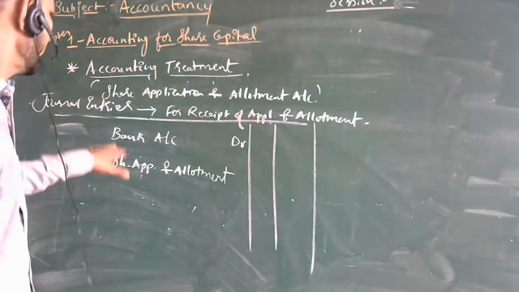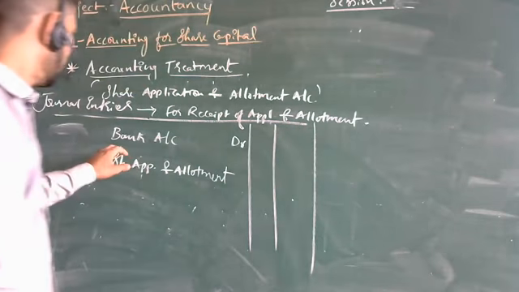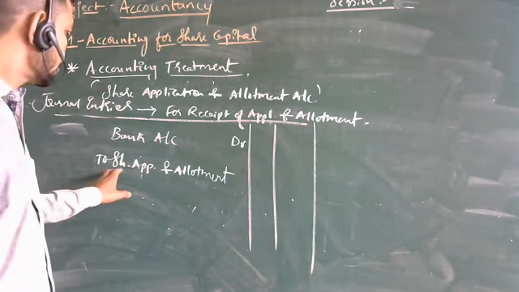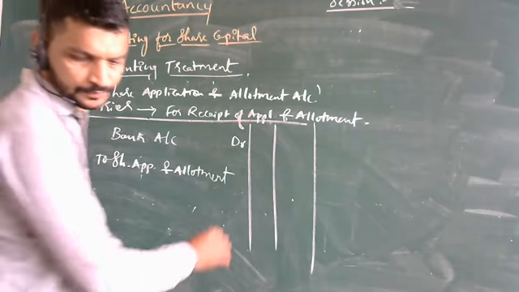The first entry, for receipt of application and allotment, will be bank account debit to share application and allotment account.